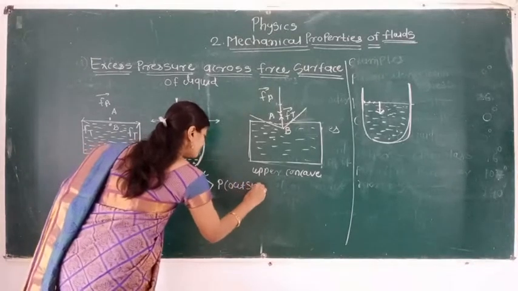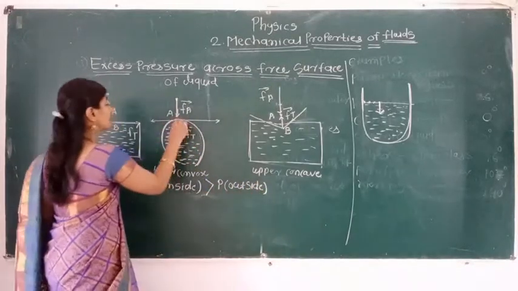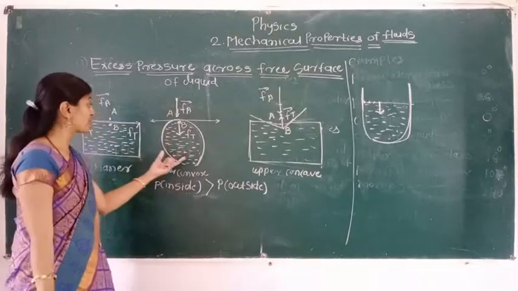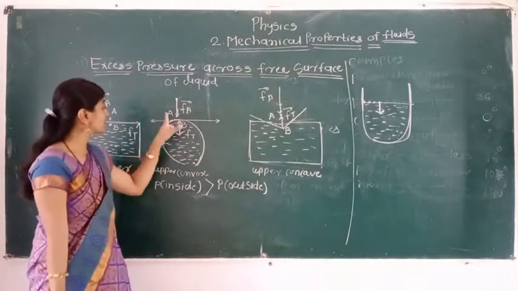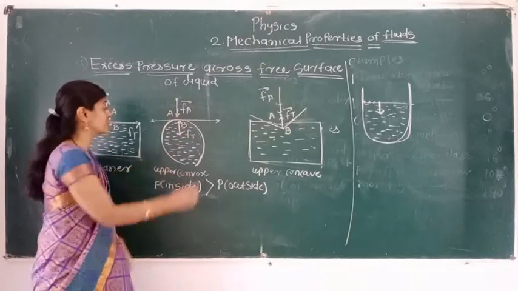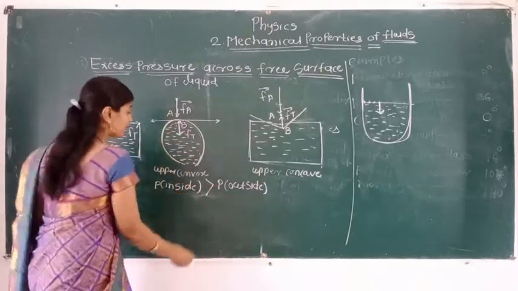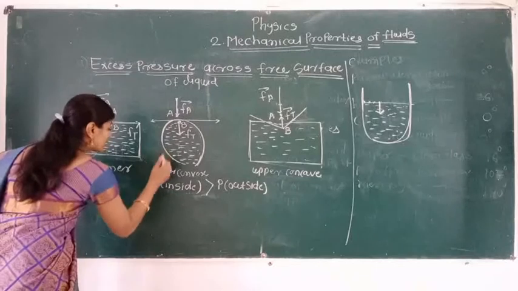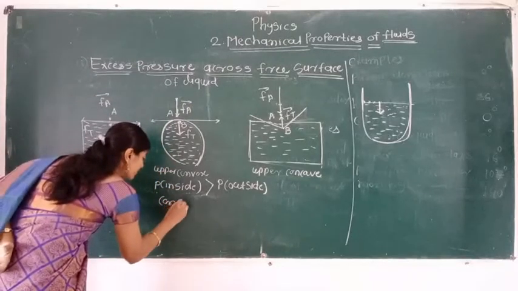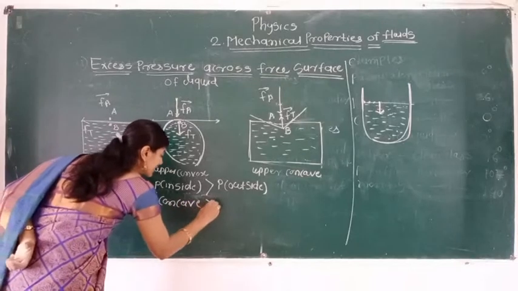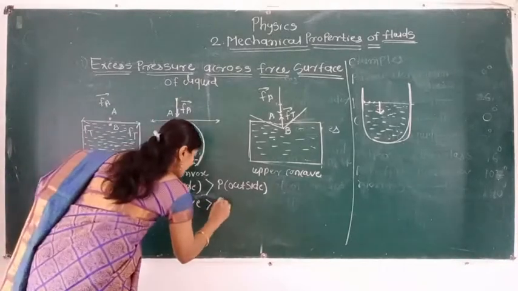the pressure outside the liquid. इसका मतलब ये है पॉइंट बी पे सबसे ज्यादा प्रेशर होगा. यहाँ पे अगर हम अपर साइड से देखेंगे, above this surface is convex, upper convex, so the liquid shape will become concave. So here we can say pressure in the concave surface is greater than the pressure in the convex surface.